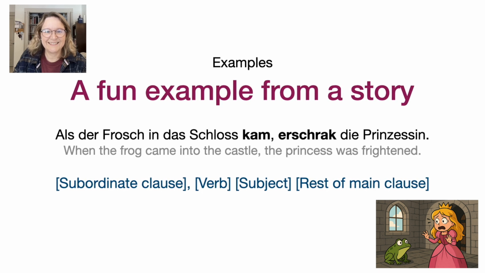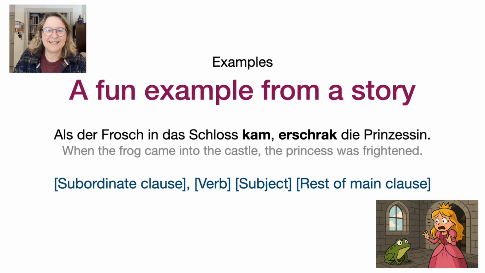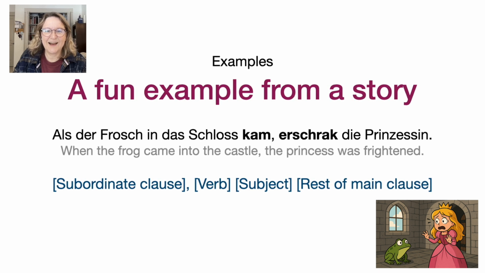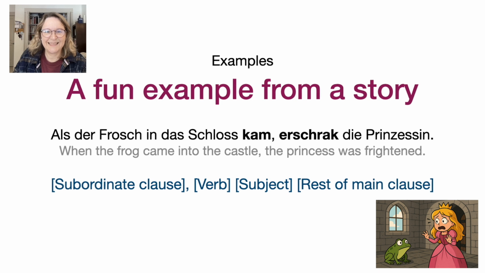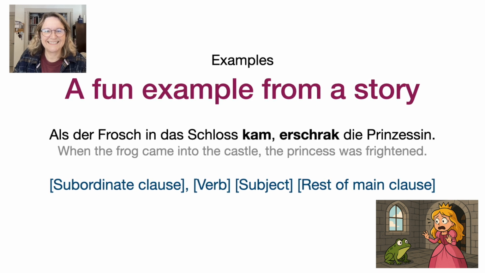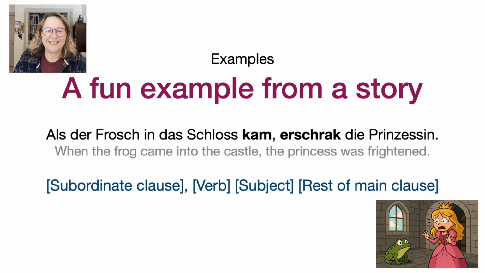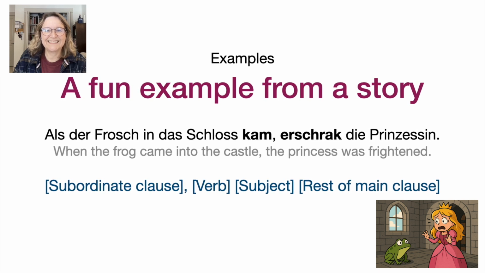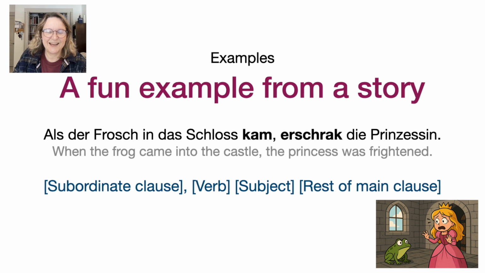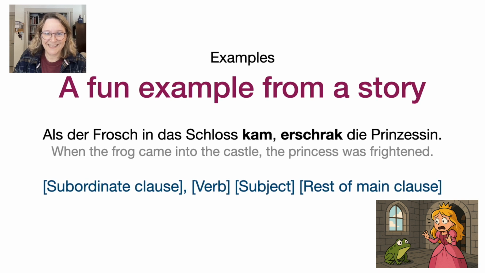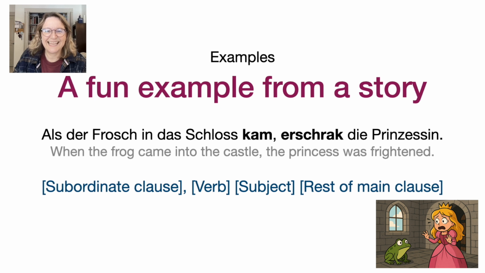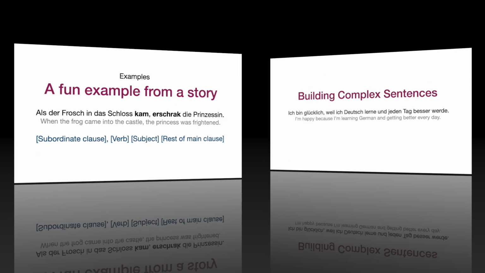The structure is subordinate clause, verb, subject, rest of main clause.